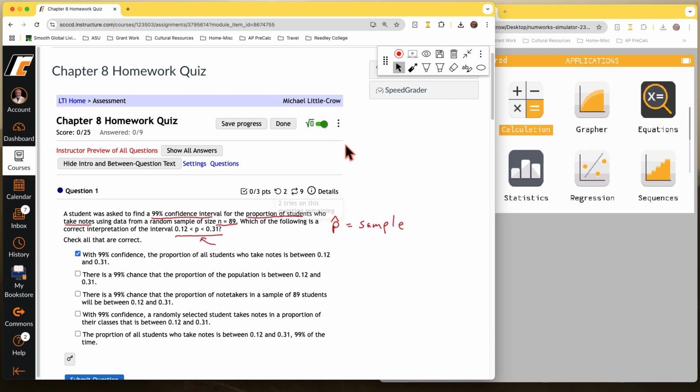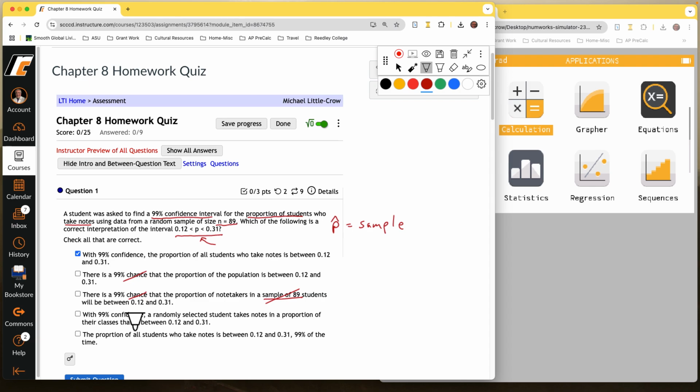There is a 99% chance. Let's stop right there. The word chance deals with probability. Remember, confidence intervals do not deal with probability. You can read the rest, but it doesn't matter. There is a 99% chance. Boom, that's got to be wrong. Confidence intervals are not about probability. And again, this one is also dealing with the sample. This interval is dealing with the population. So that's another reason this one's wrong.